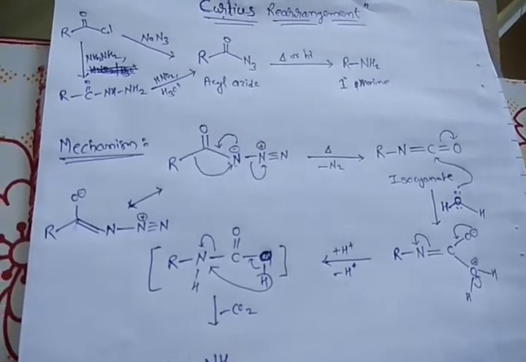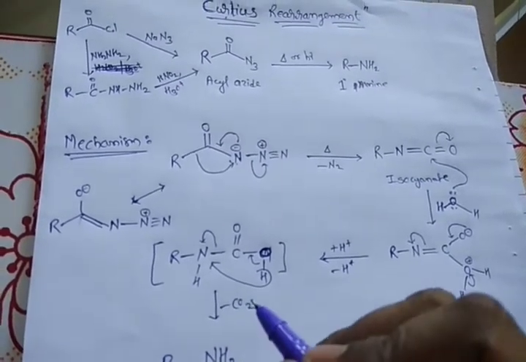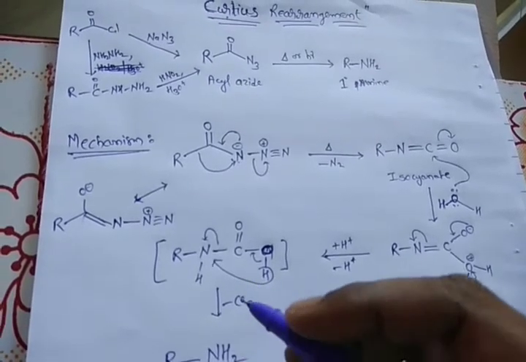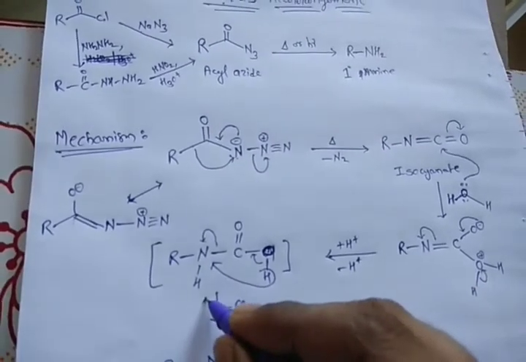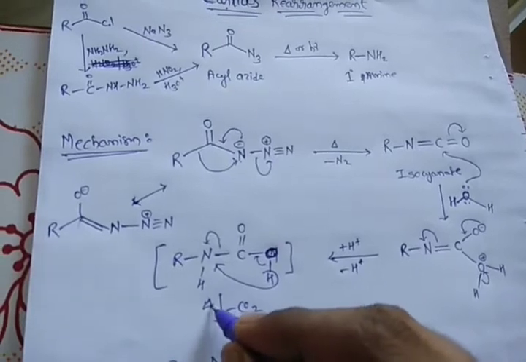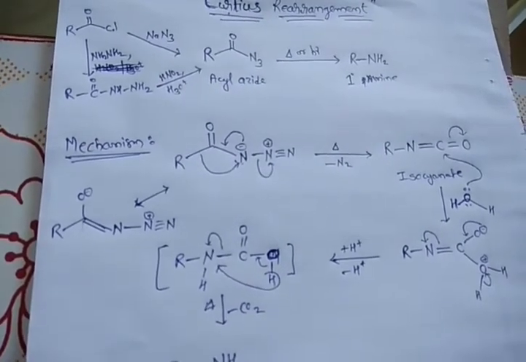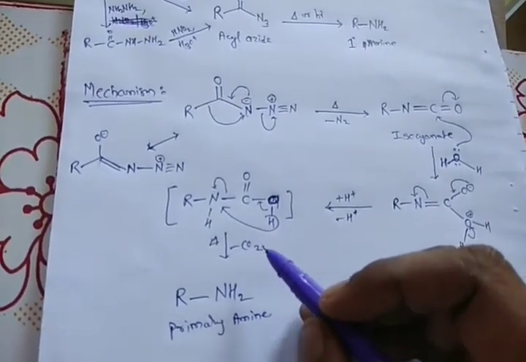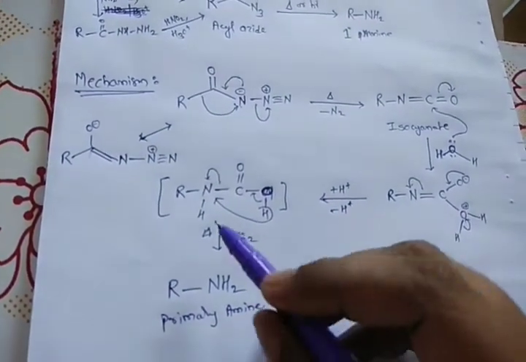Now this carbamic acid is also an intermediate. From this, decarboxylation takes place on heating, CO2 will be liberated and we will get a primary amine.